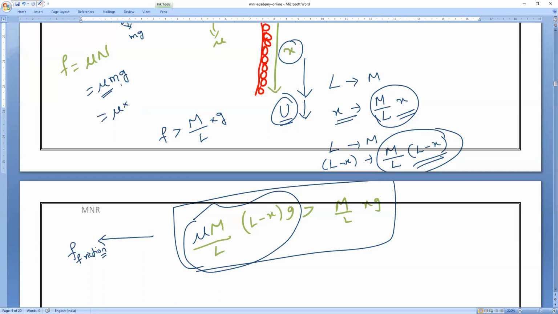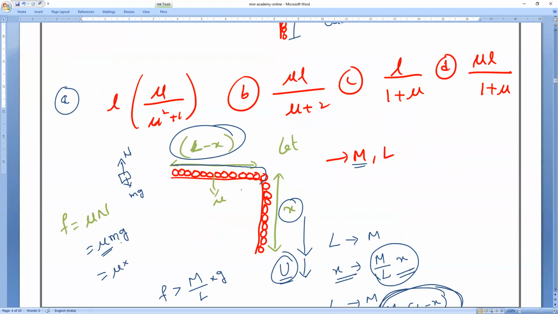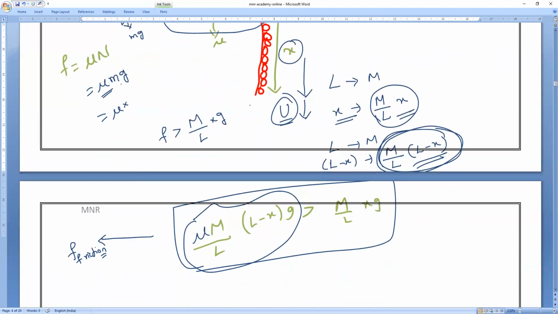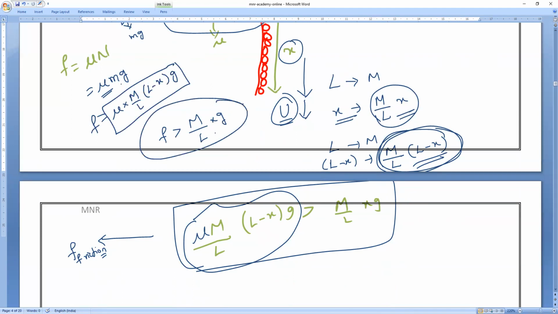Mu into, what is the mass of that one? Check it, everyone. How much is the mass of the horizontal one? It is M by L into L minus X, into g. So mu M by L into L minus X into g. Am I right, Pradosh? That is the frictional force. Clear, everybody? So the frictional force is greater than this weight, so definitely the body won't slide off.